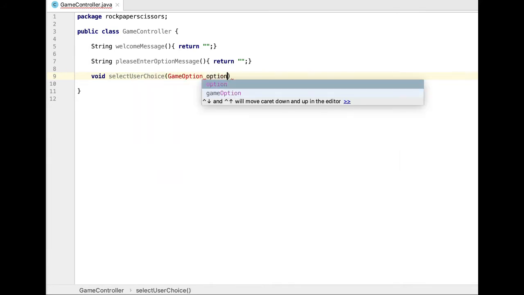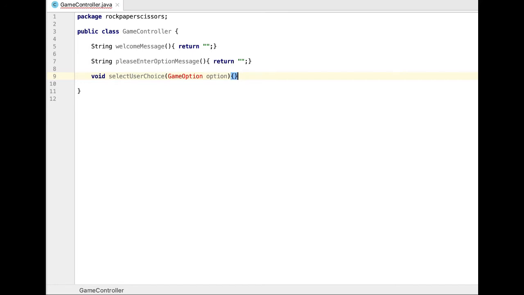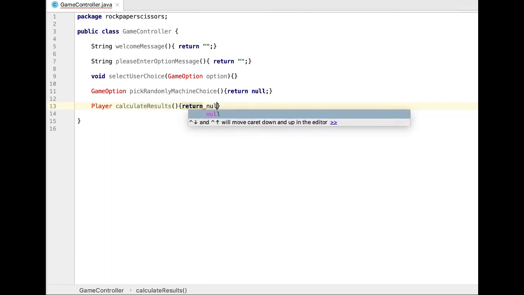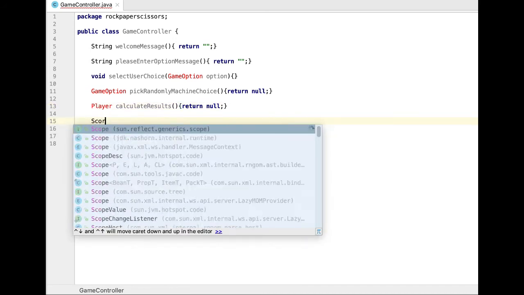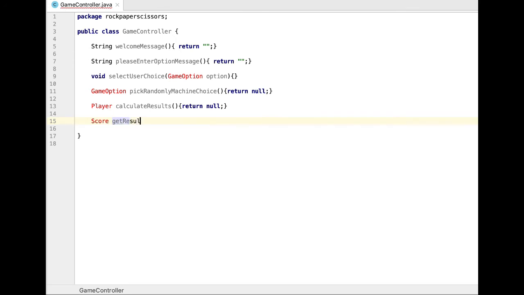So this method will save the choice in the class state and it doesn't return anything. Then another method so the machine picks randomly, and this method will return a GameOption type. Another method that works out who won, so let's call it calculateResult, and it will return a Player type. And last, a method that returns the results, so let's call it getResults, and this will return a type Score, which we are gonna define in a minute.